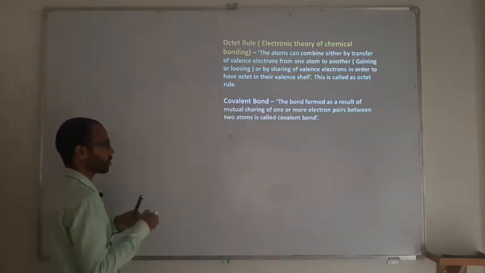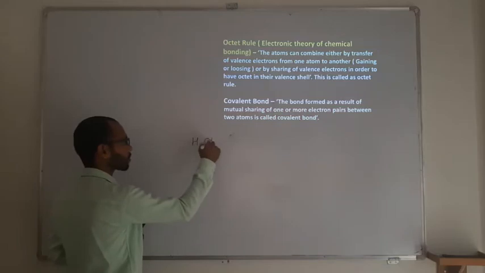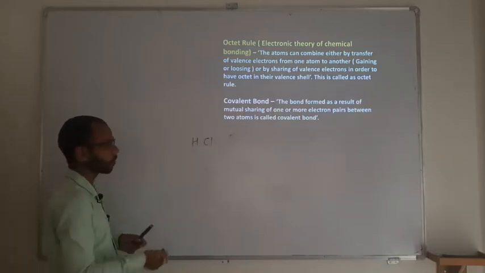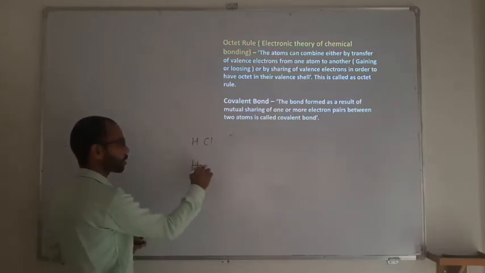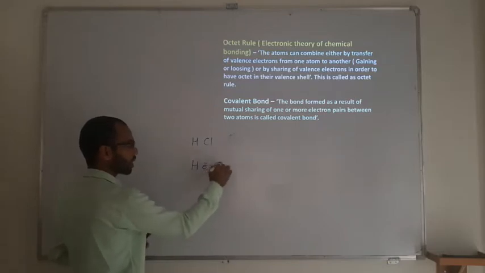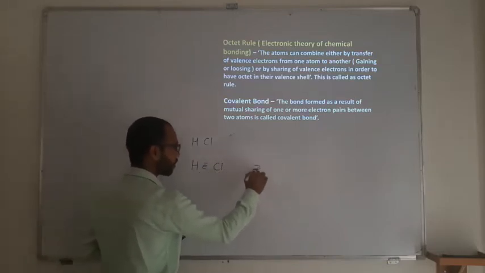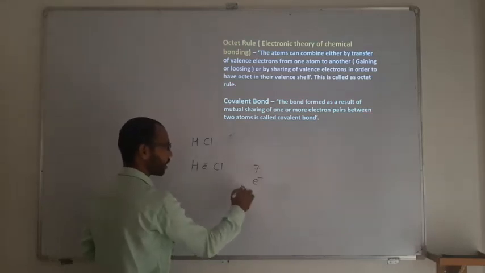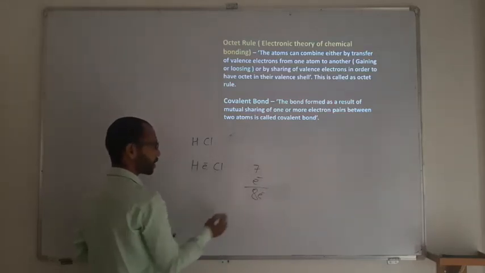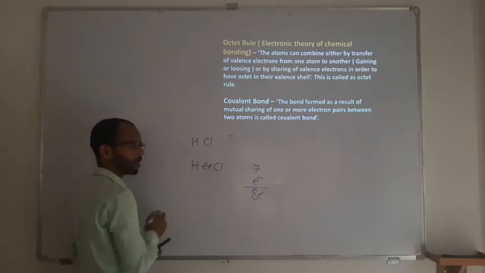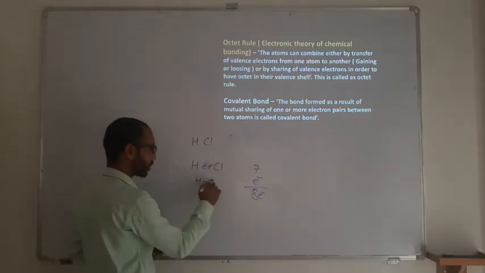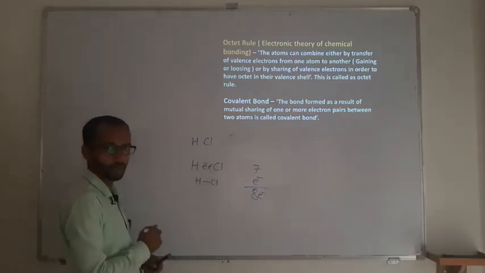So if you go for a simple example of HCl, HCl also has a covalent bond. Hydrogen has 1 electron in the outermost shell, chlorine has 7 electrons in the outermost shell. As chlorine has 7 electrons, it needs only 1 electron to complete an octet. Therefore chlorine is going to share only 1 electron, so between H and Cl there will be 1 covalent bond.